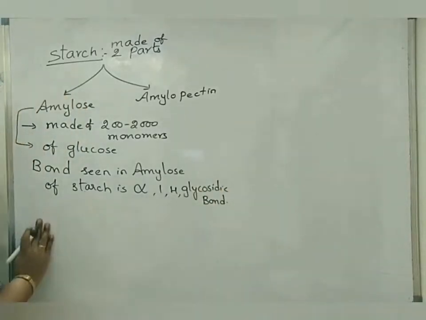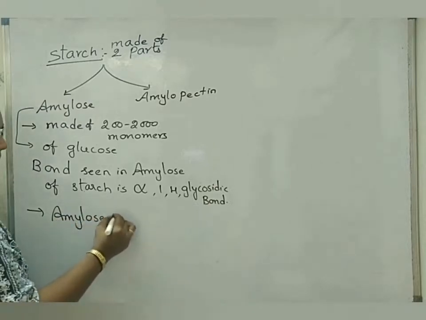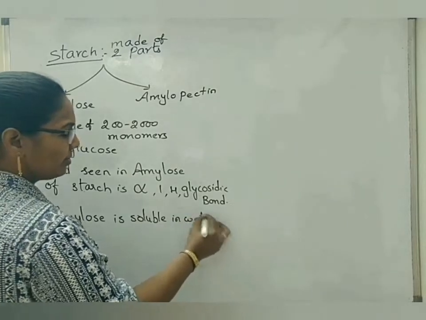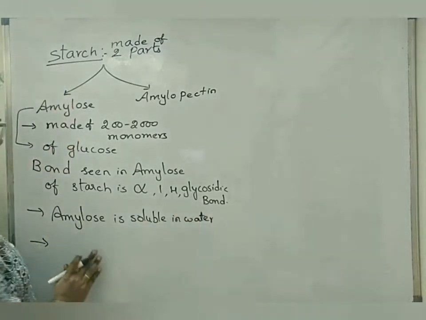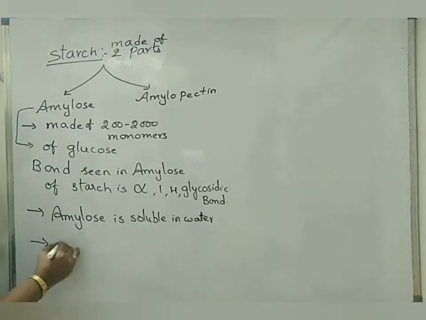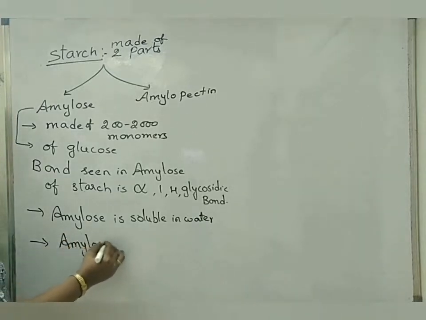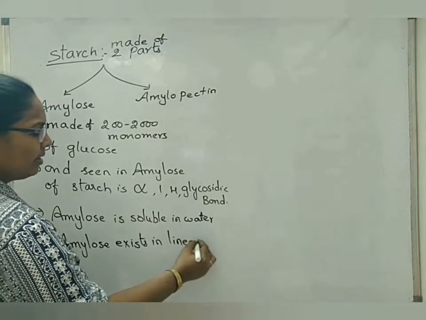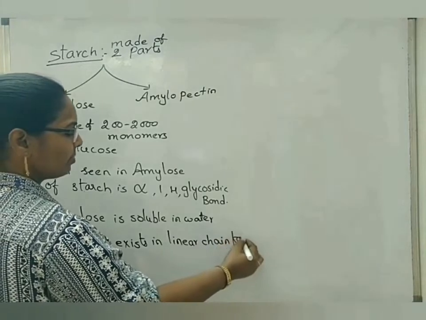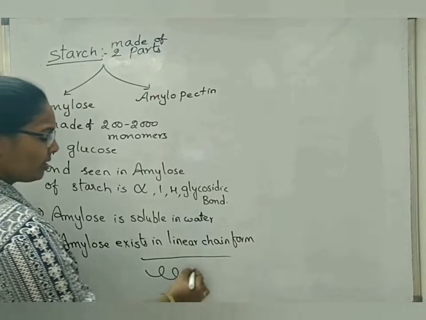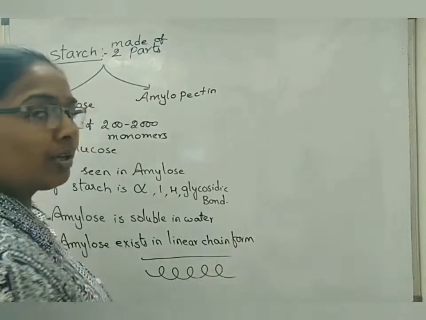Now, amylose is soluble in water. Another point, amylose exists in helical form or in linear structure only. Amylose exists in linear chain form or helical form, means it can exist like this, one straight line, or like this. It does not have any branches.